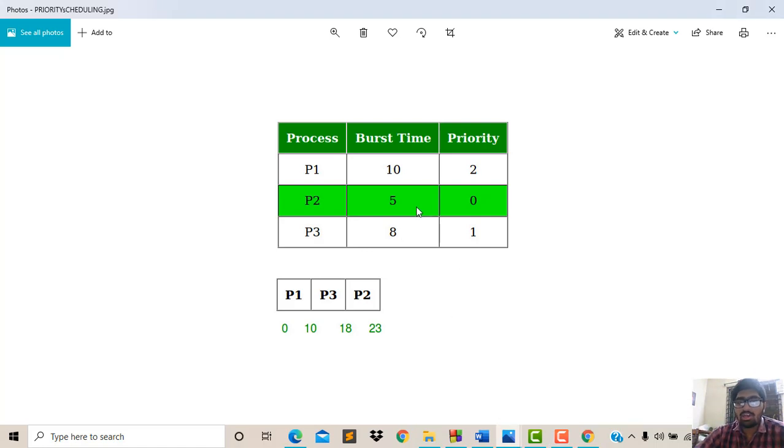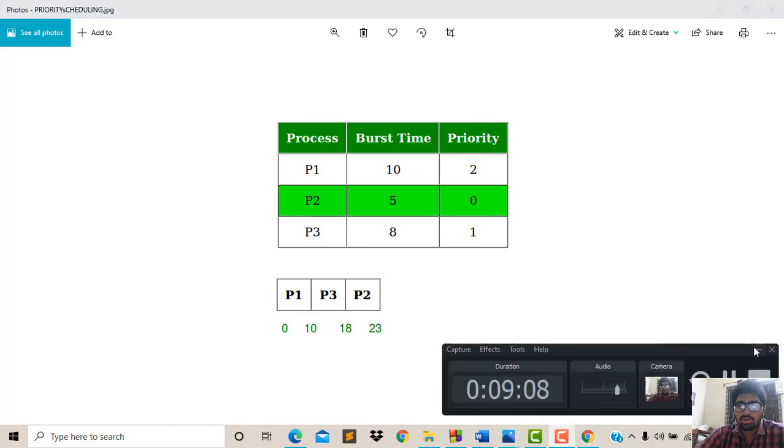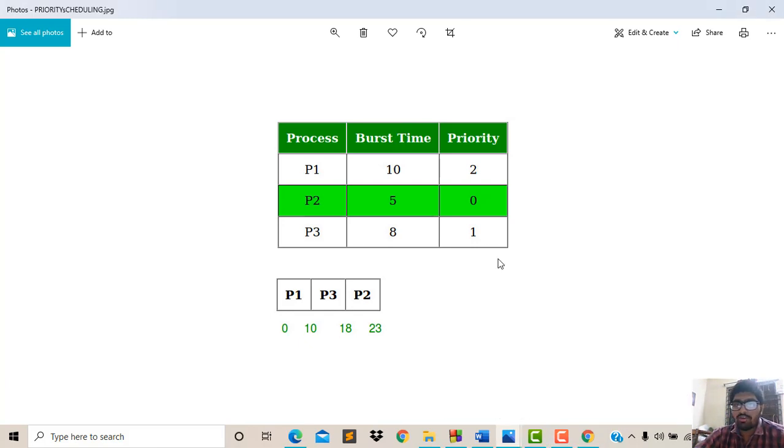Now let us see an example. Here in this priority example, there are three processes to be executed by the CPU. The burst time is 10 for P1 and the priority is 2; for P2 the burst time is 5 and the priority is 0; and for P3 the burst time is 8 and the priority is 1. According to the steps of the algorithm, the highest priority is taken first for CPU scheduling. P1 has priority 2, P2 has priority 0 and P3 has priority 1, so we treat P1 as the highest priority.